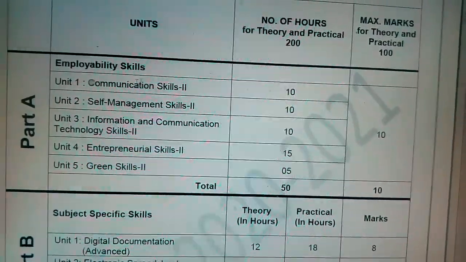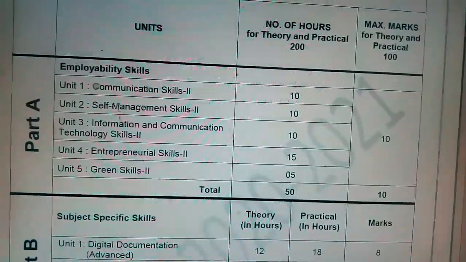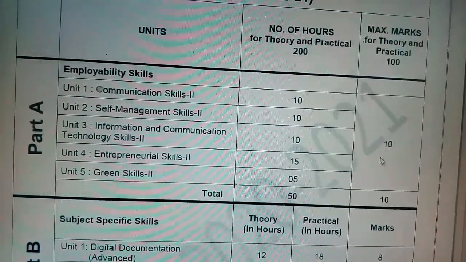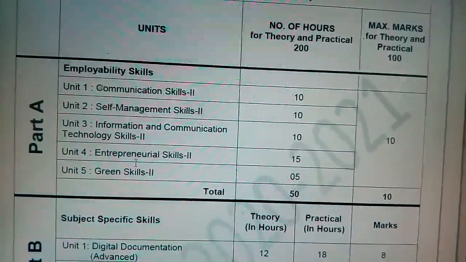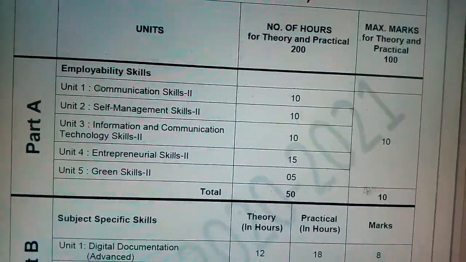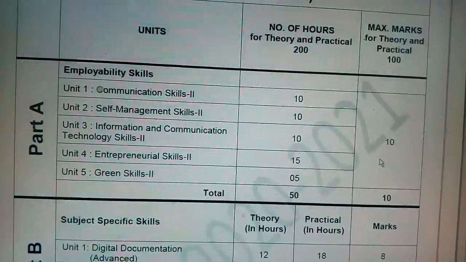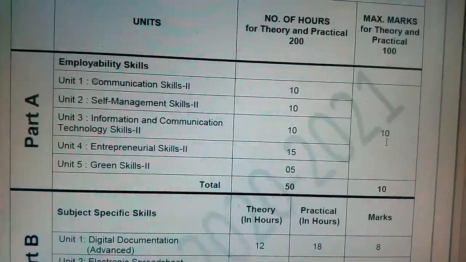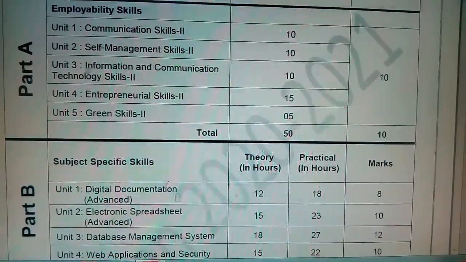Okay, there is no change in this employability skills, more or less these 5 units are the same, and the total maximum marks is 10, meaning within these 5 units 10 marks questions will come. Total theory will be of 50 marks and practical will be of 50 marks. So total theory and practical will be of 100 marks. Now we will see employability skills in detail.